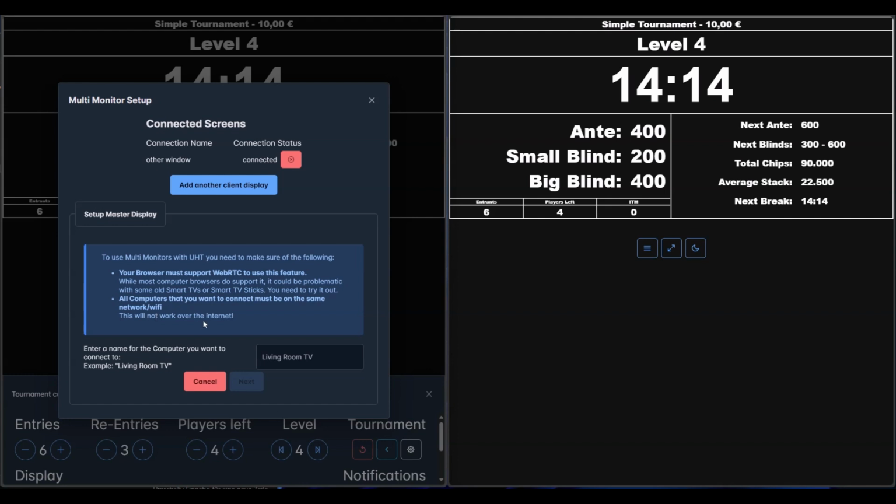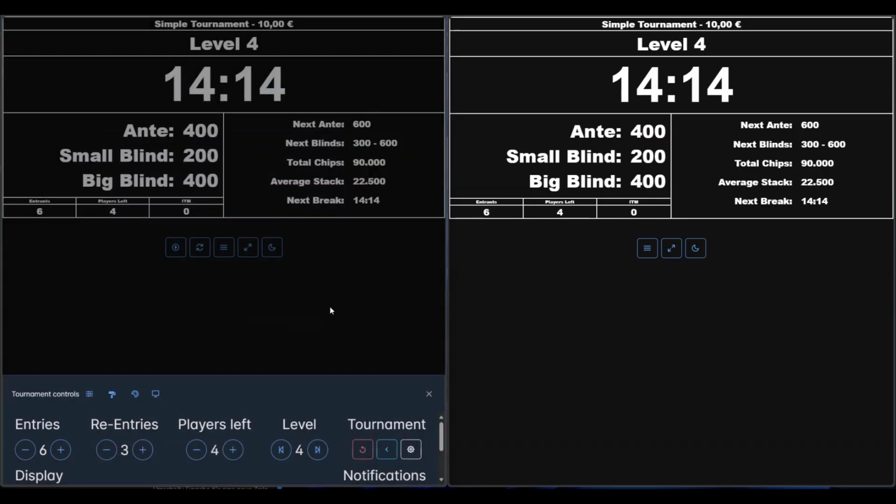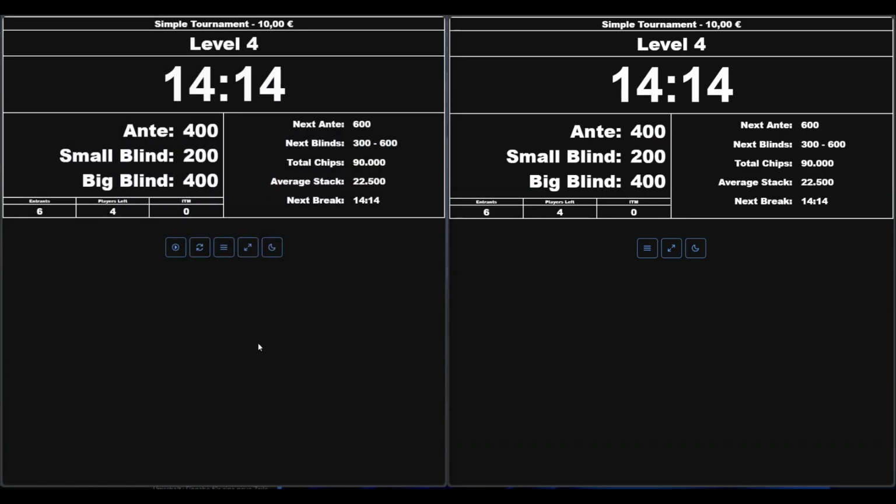So if you're trying to sync up a computer which is not on your local network, this won't work, and the last step will not be able to connect to the other display. Also, you can now not refresh your browser with F5 or navigate back or forth with your browser controls, because this will most likely interrupt the connection and you would have to repeat all the steps we did at the first one more time.